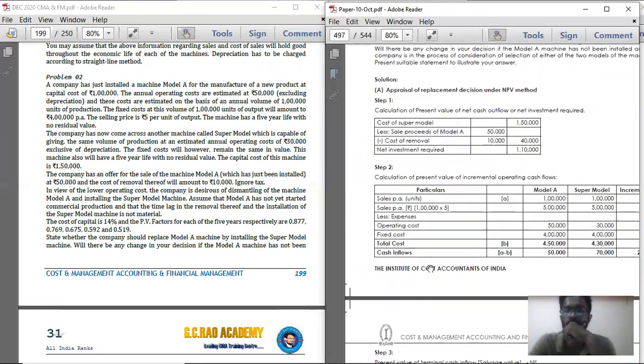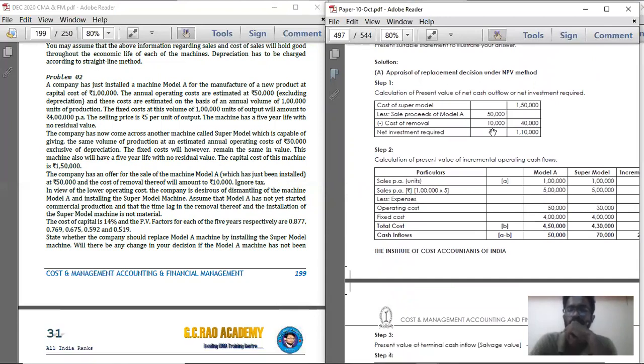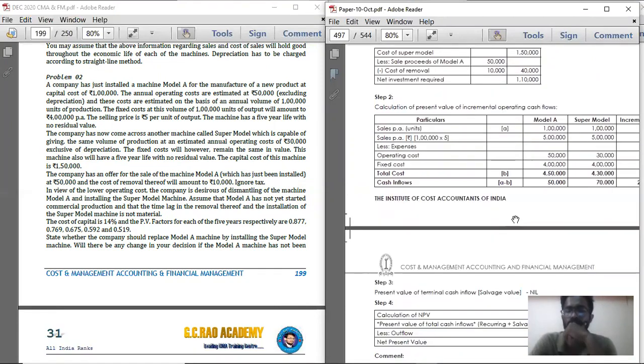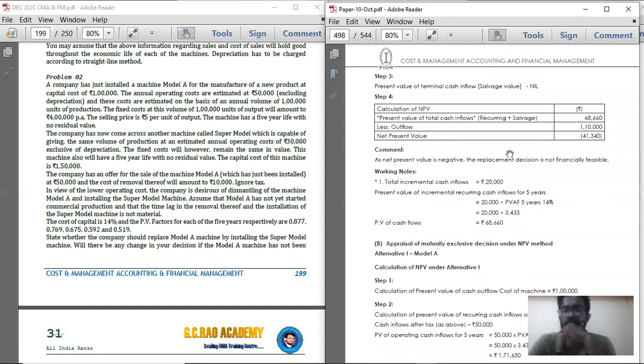Illustration 10 is problem number 2. First you should calculate the cash outflow, then the cash inflow, then the net present value. On that you should comment. Simple, same steps. So problem number 2, if you read, you can solve it.